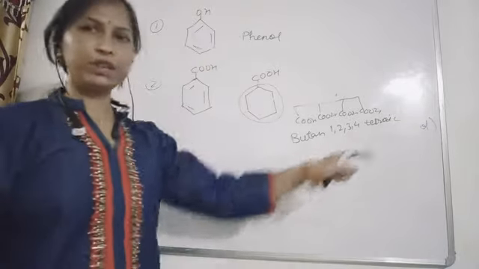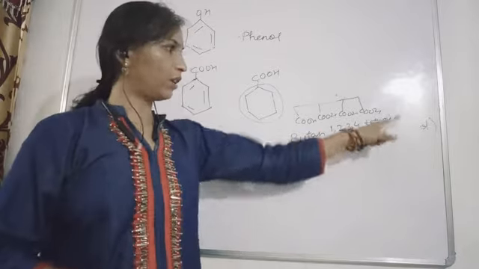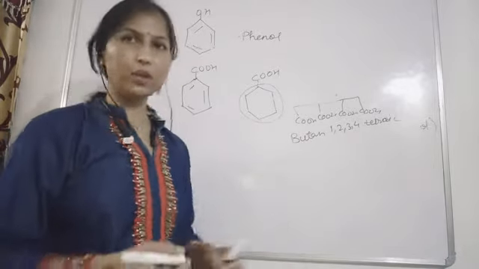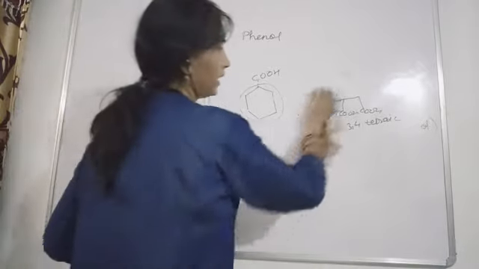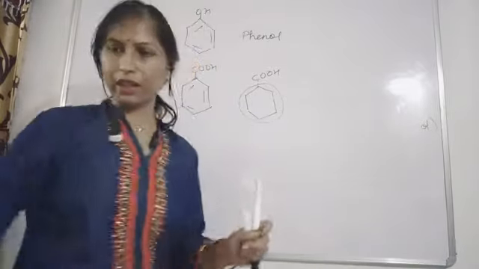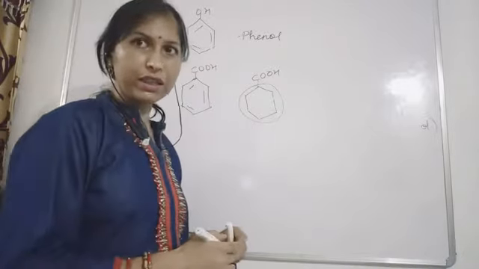Okay, so this will be the name, or trioic acid or tetraoic acid, like that you will write for them. This we already discussed in my previous video. I showed you that symmetrical structure also.